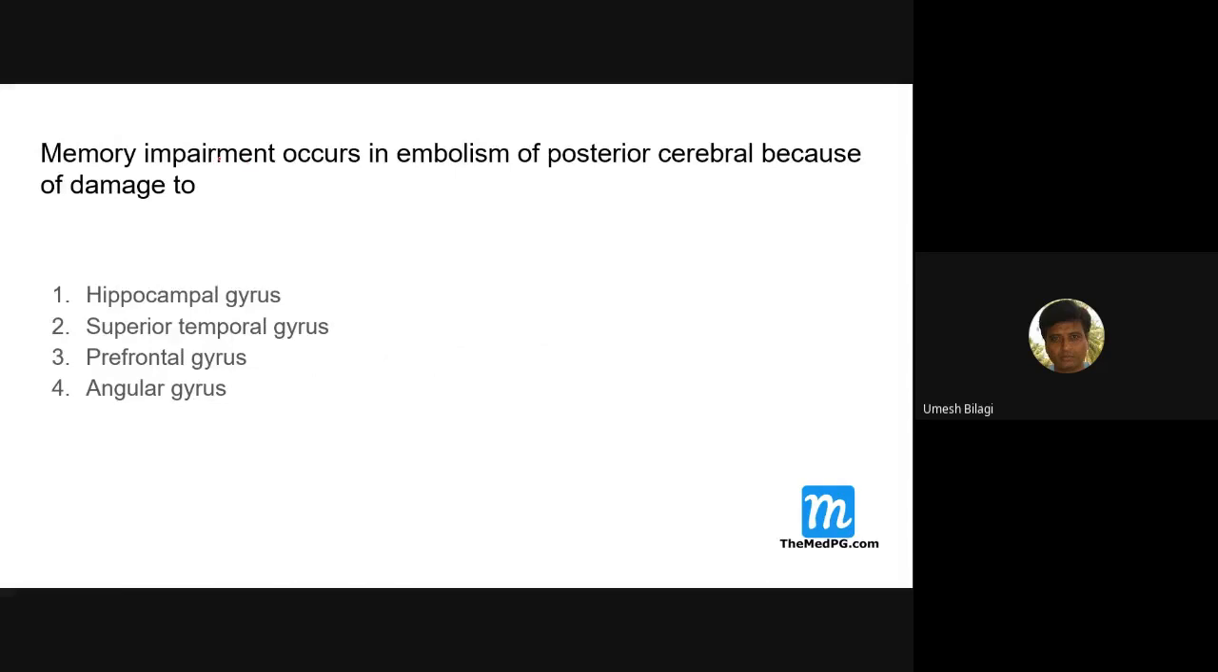Memory impairment occurs in embolism of the posterior cerebral artery because of damage to what? Hippocampal gyrus, superior temporal gyrus, prefrontal gyrus, angular gyrus. It is hippocampal gyrus. Memory is more concerned with the medial temporal lobe and hippocampus.